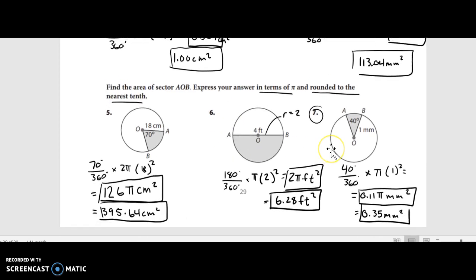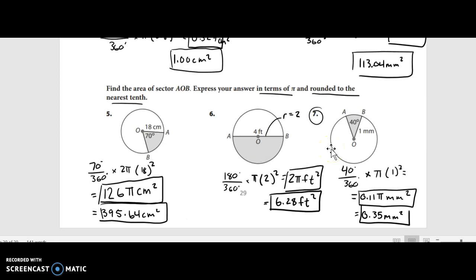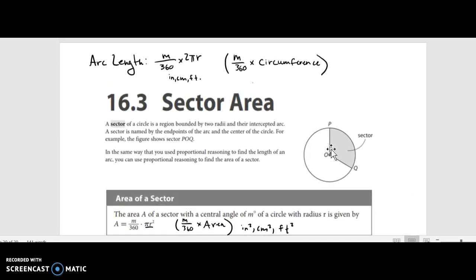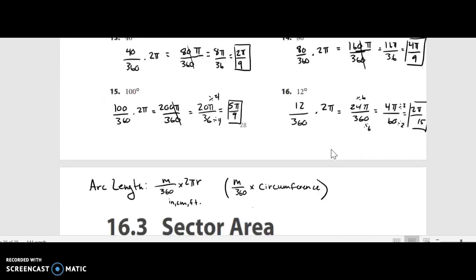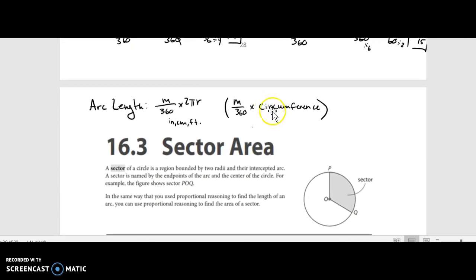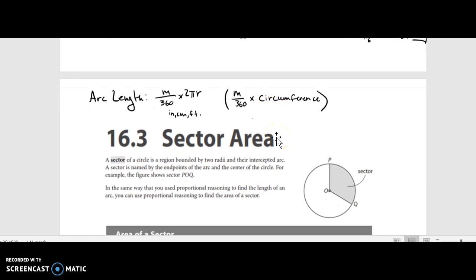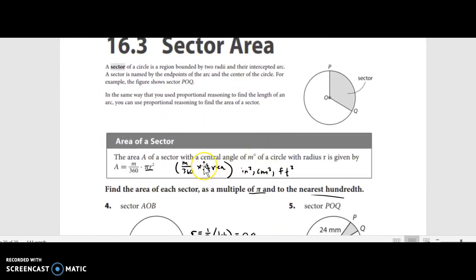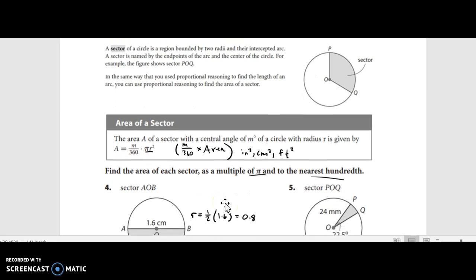Okay, so remember, arc length is m over 360 times 2 times pi times r, or m over 360 times circumference, which can also be pi times diameter. And then for the area of a sector, we do m over 360 times the area of the circle, pi r squared. So don't get those two mixed up.